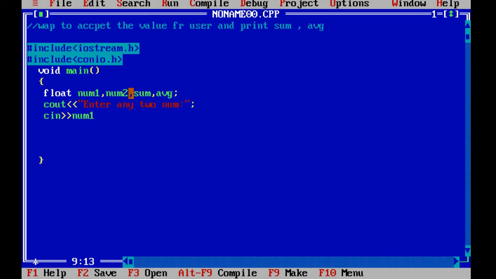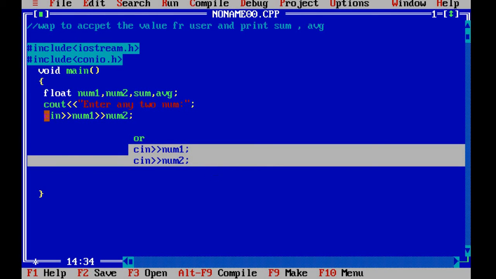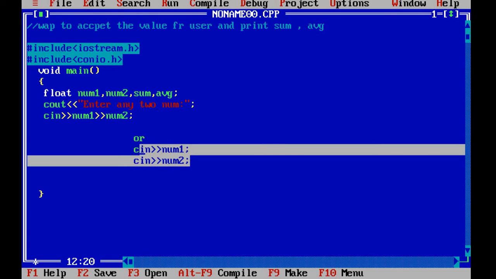Now for both the variables we want to enter the value. Either you can give a semicolon here and mention one more cin statement for num2, or you can use the extraction operator again: cin num1, next operator, num2. So either you can write it this way or that way. The choice is yours.